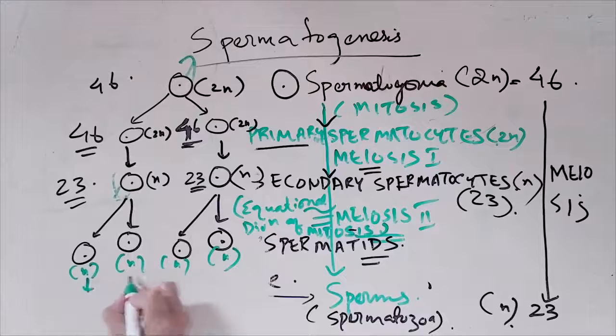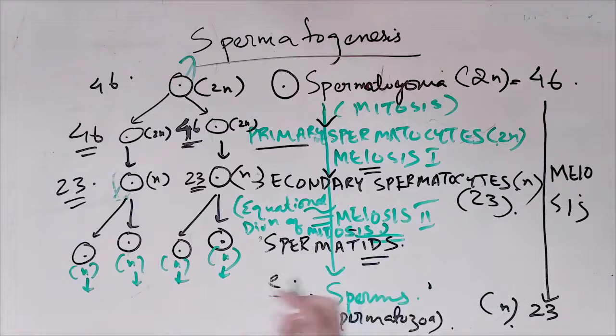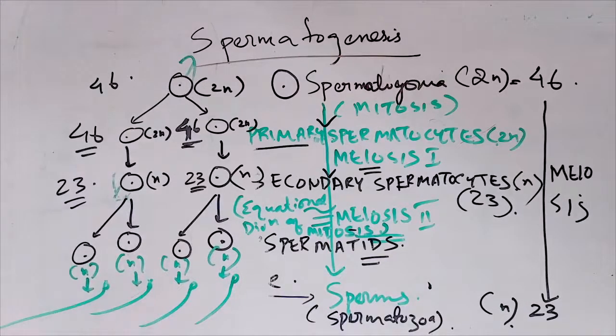So what will happen? These cells differentiate: they change in structure, shape, size, extension, head and tail, and become sperm. We have four sperms. One cell forms four sperms. We have thousands of cells, they'll form thousands of sperms, and millions of sperms, and that is how 200 to 300 million sperms are ejaculated at once.